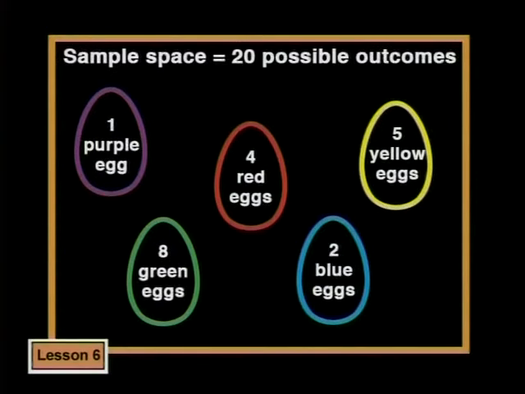In other words, on the Venn diagram, each of these sets is completely separate from the others. No eggs are in more than one subset of the sample space. Events that are separate like this are called mutually exclusive events. Either the one can occur or the other, but never both. Either Chabot can choose red or he can choose green, but he can never choose an egg that is both red and green.